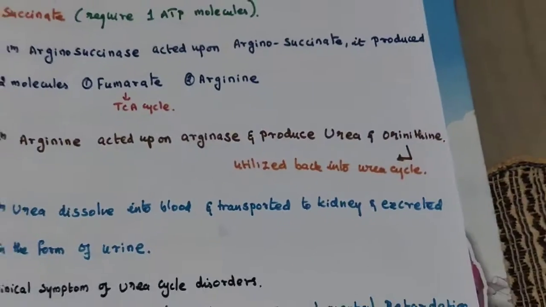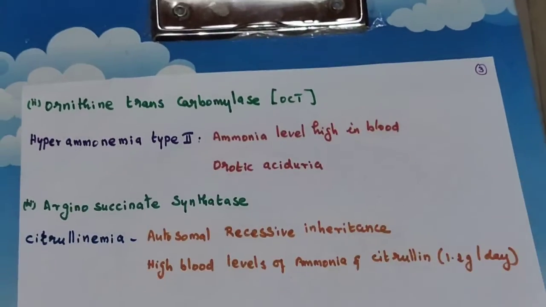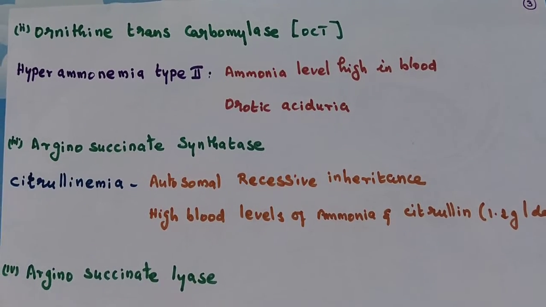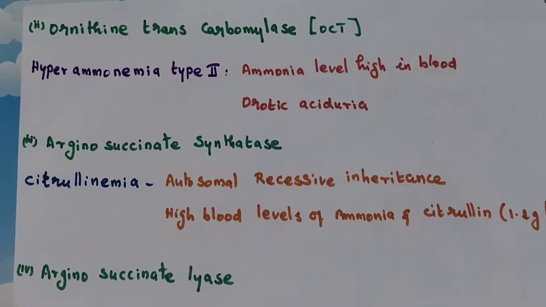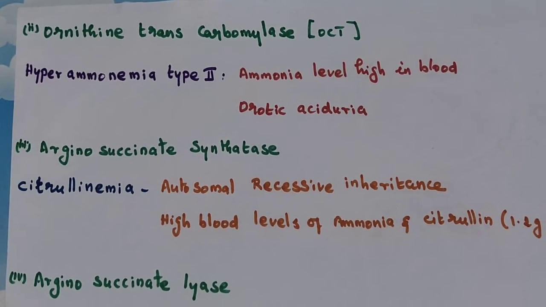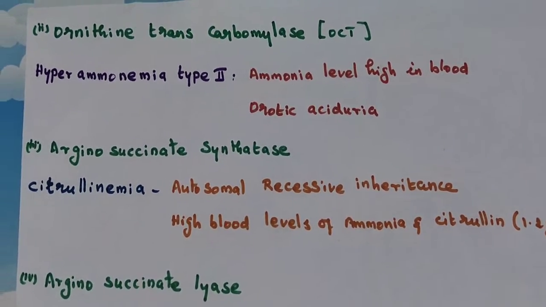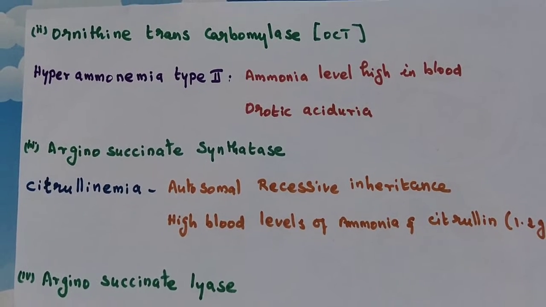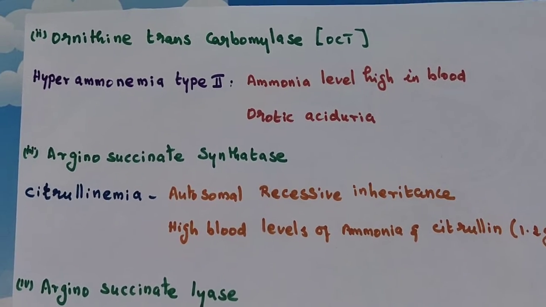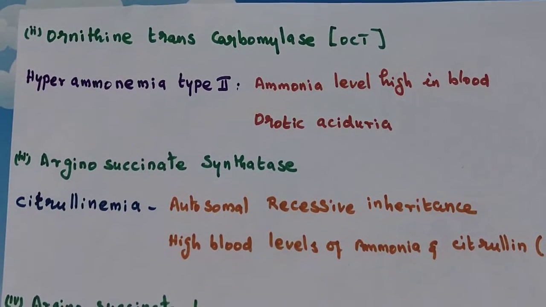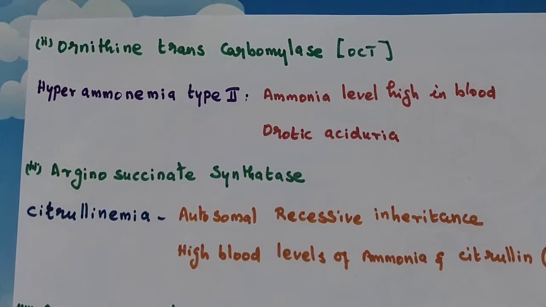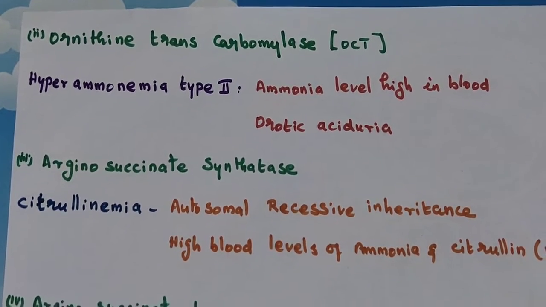The second enzyme is ornithine transcarbamylase. A defect of this enzyme leads to the disease called hyperammonemia type 2. The features are high ammonia level in blood and it causes orotic aciduria. Hyperammonemia type 2 is a defect of the ornithine transcarbamylase enzyme.